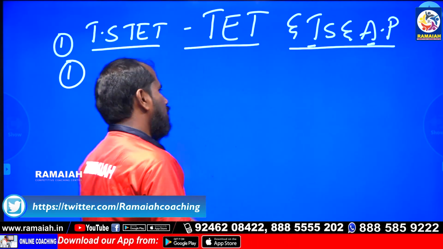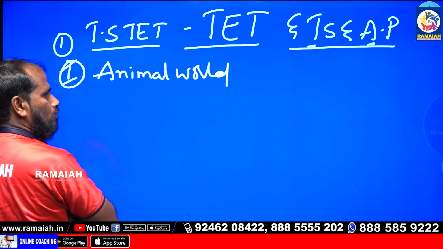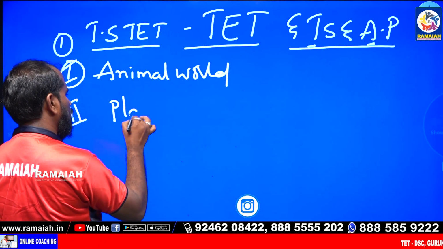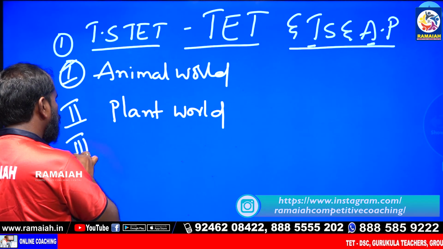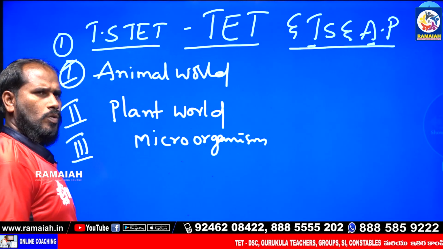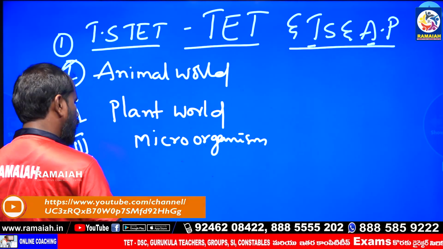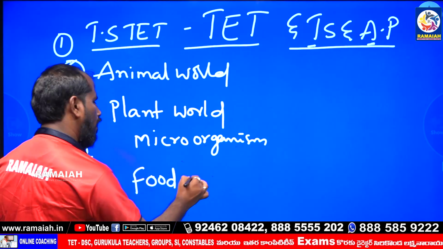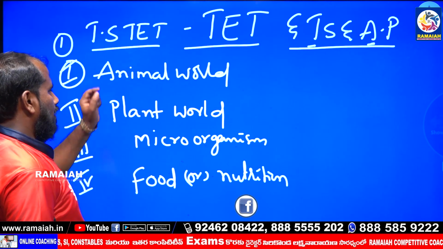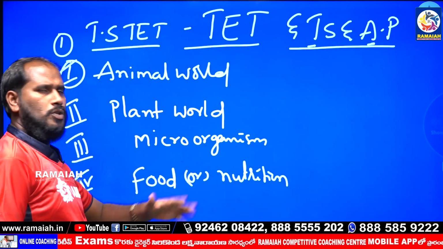And the syllabus: the first unit is animal world, the second is plant world, the third is microorganisms, and the fourth is food or nutrition. So there are 4 units: animal world, plant world, microorganisms and food or nutrition.